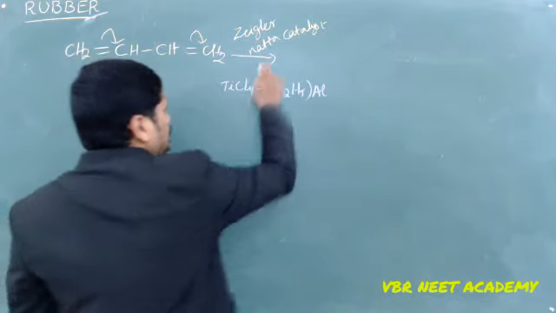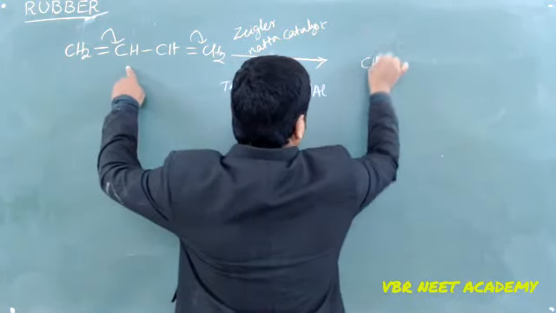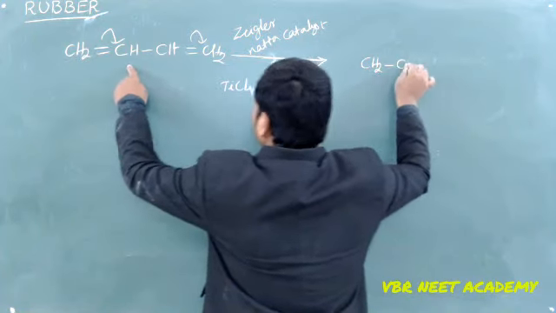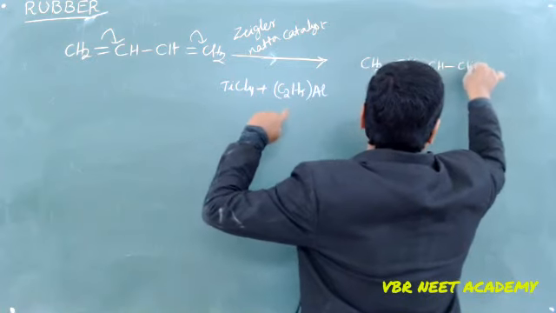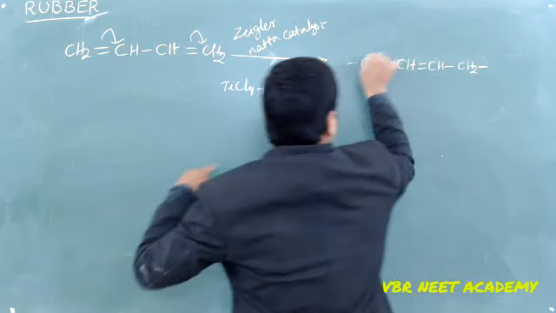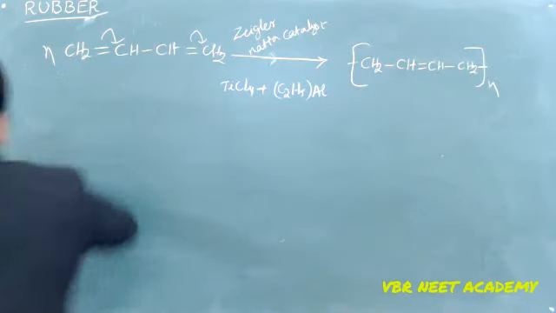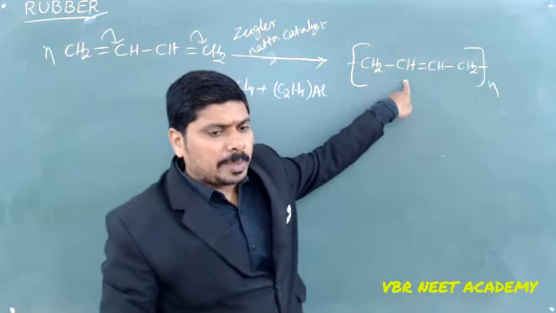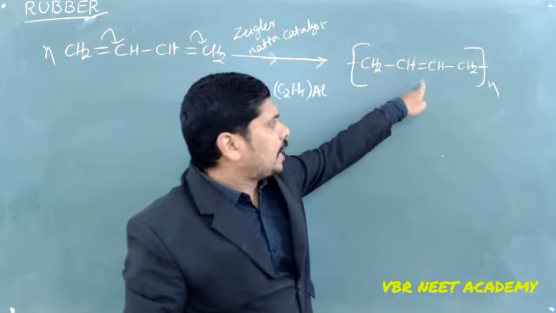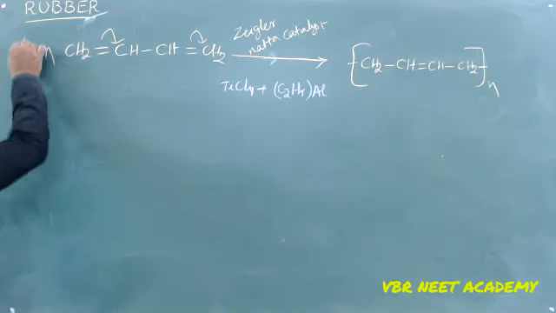In the presence of Ziegler-Natta catalyst, we take the polymerization. N molecules of 1,3-butadiene, if you are taking, I am going to get a polymerization of 1,3-butadiene like this. This is the synthetic rubber.